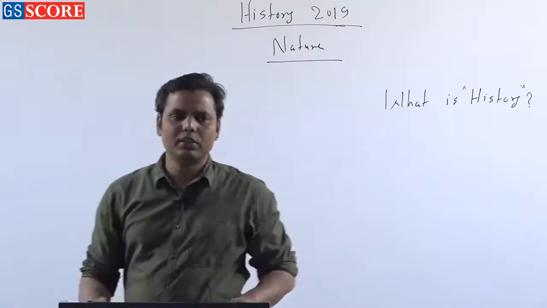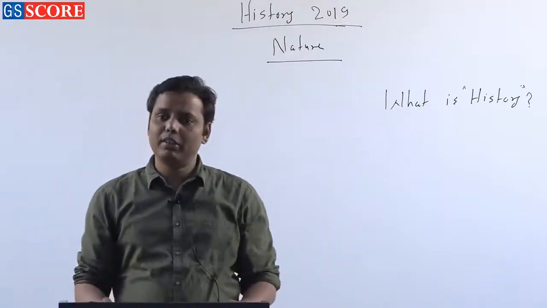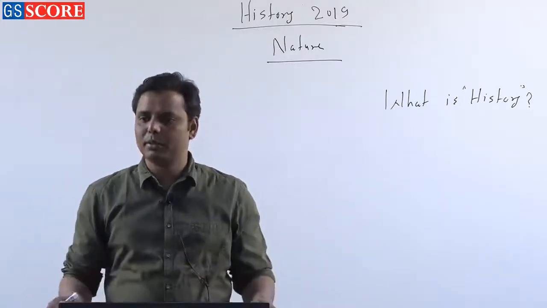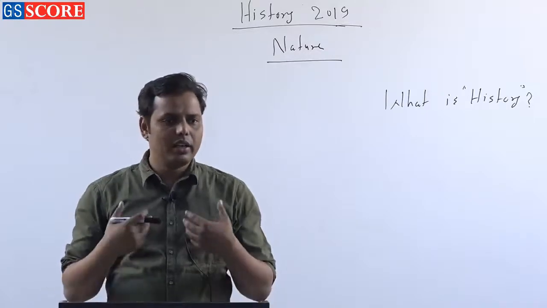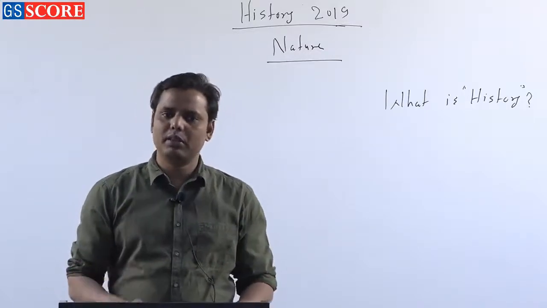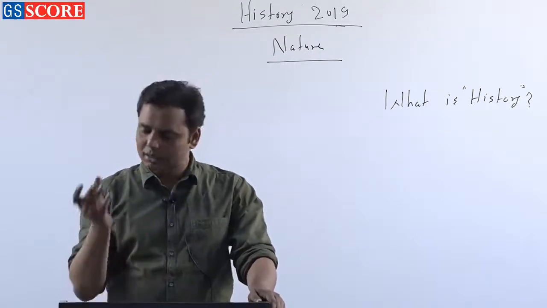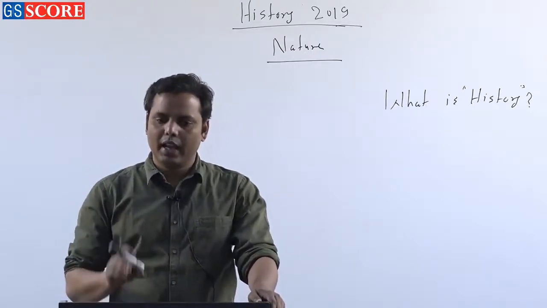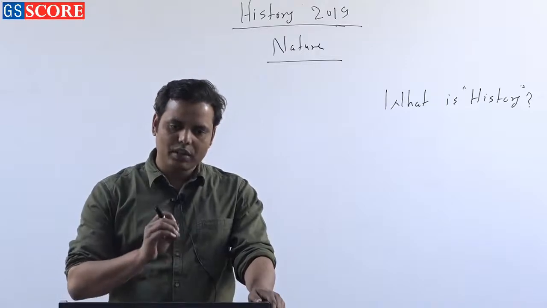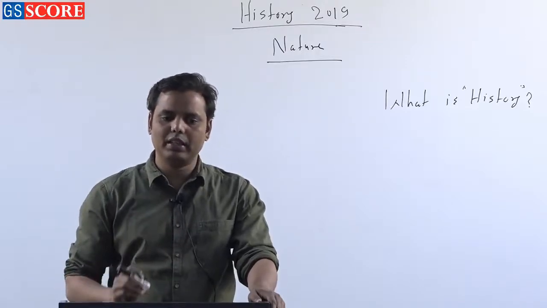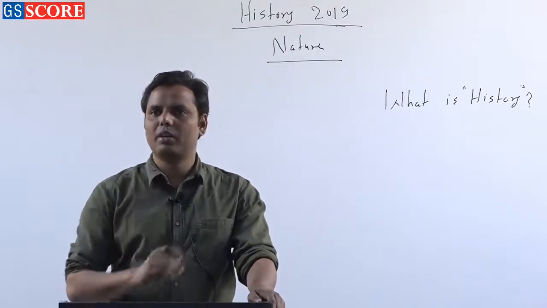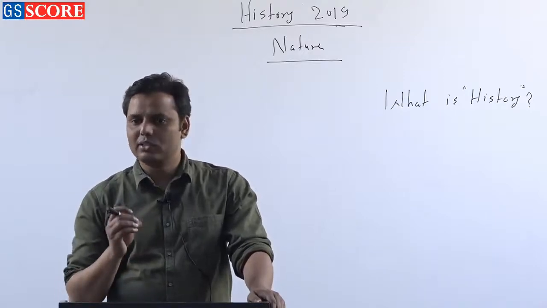During the ancient period, there was a different perception of history. During the medieval period, there was a different perception of history, and when we entered the modern period, there was a different perception, and after the 19th century, you will find again changes in the perception of history. That is why history is also one of the subjects which kept on changing its meaning, right, and that is why it is very important to understand what exactly history is.